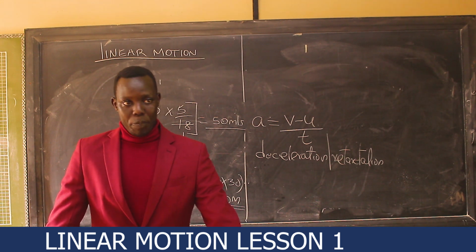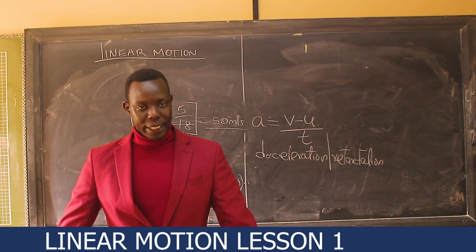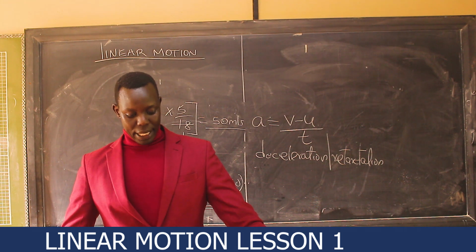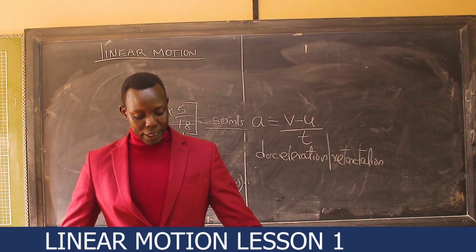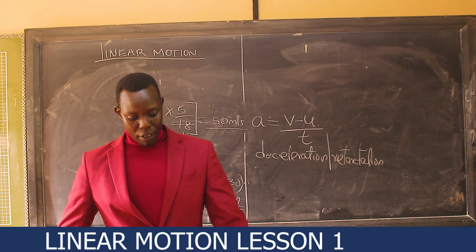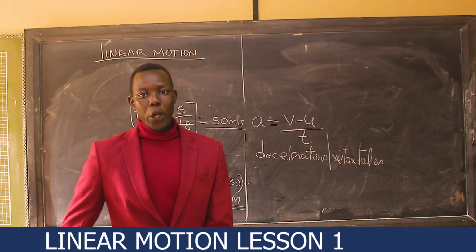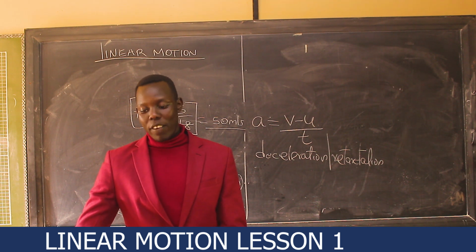Our second last question for the lesson. A body moves 3000 meters due east in 40 seconds. Then 4000 meters in 60 seconds due north. Calculate the average speed and the average velocity.